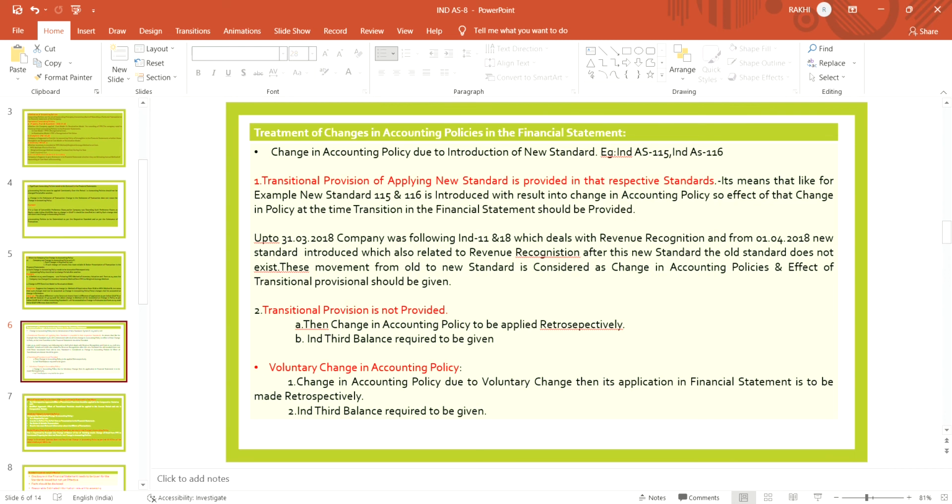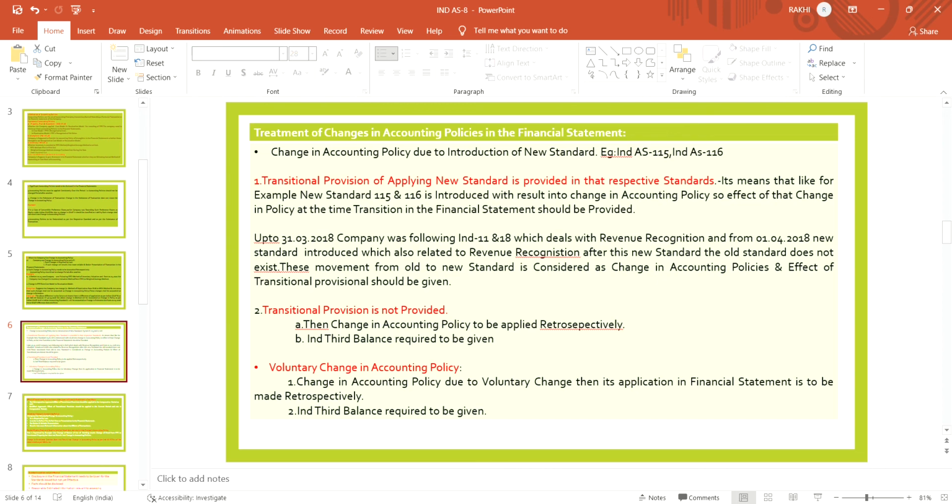If these new standards are introduced and the company has changed its policies due to them, how will the company treat it in its financial statement? They will give the effect of the transitional provision.